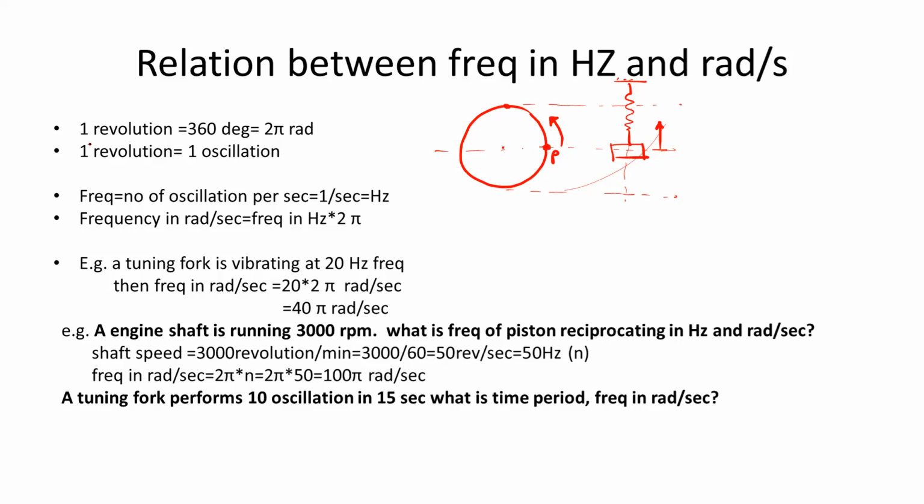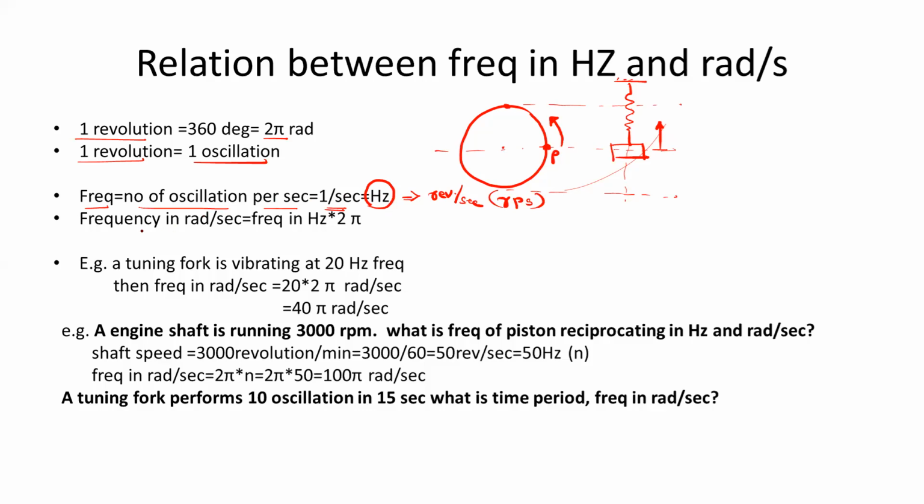So 1 revolution is equal to 2 pi radian and 1 revolution is equal to 1 oscillation. So frequency means what? Number of oscillations per second or per unit time. So it is 1 upon second, that is nothing but the hertz. So this is frequency in hertz. So sometimes hertz is written as revolutions per second, or it is given as RPS. So sometimes speed is given as RPS. So that RPS is nothing but the hertz value.